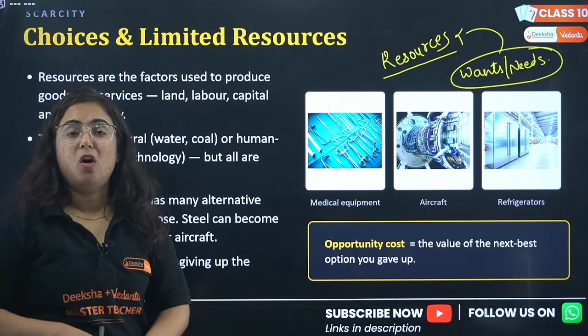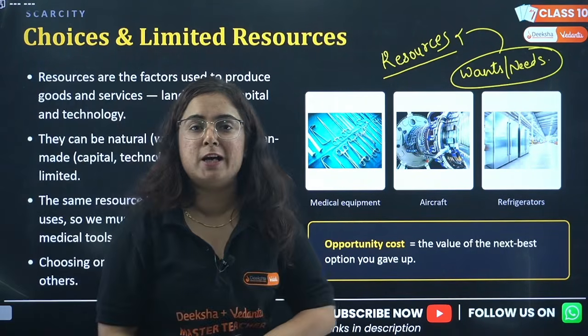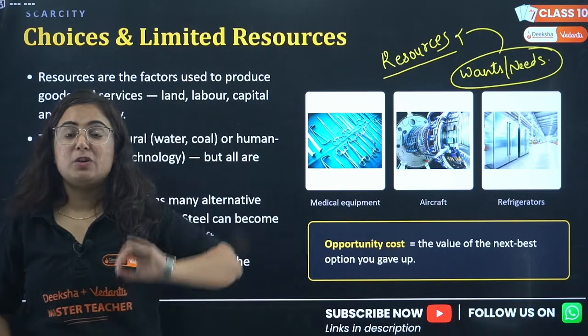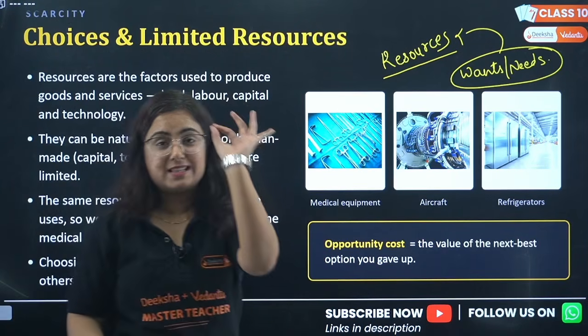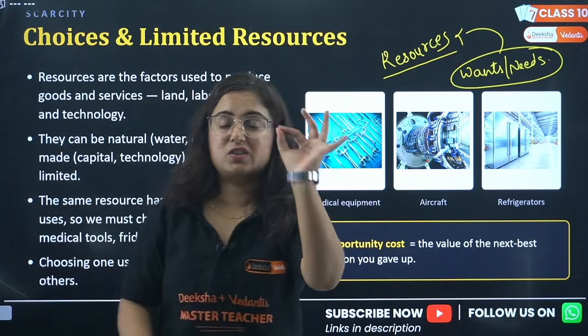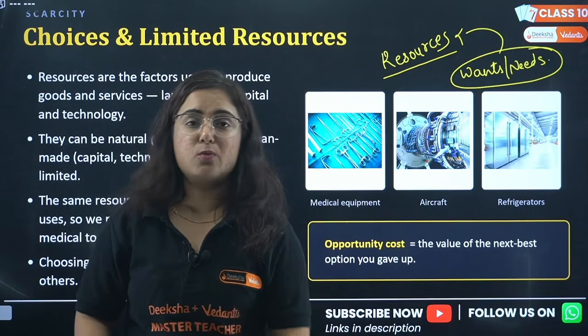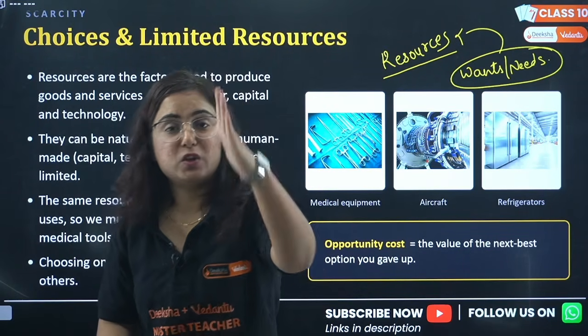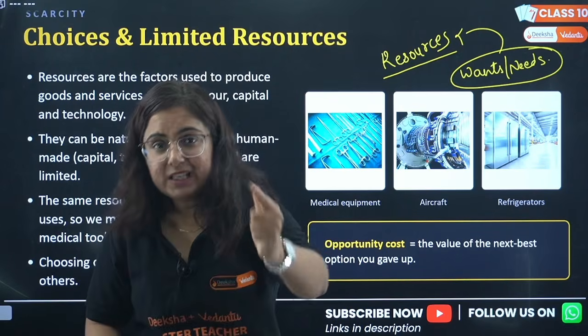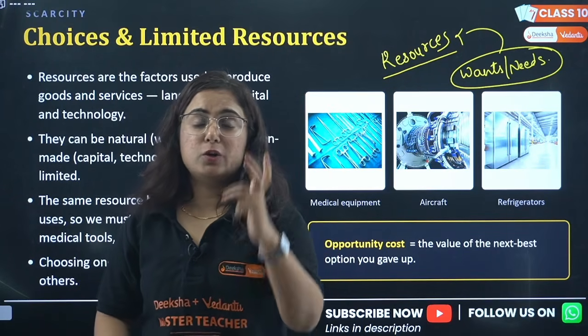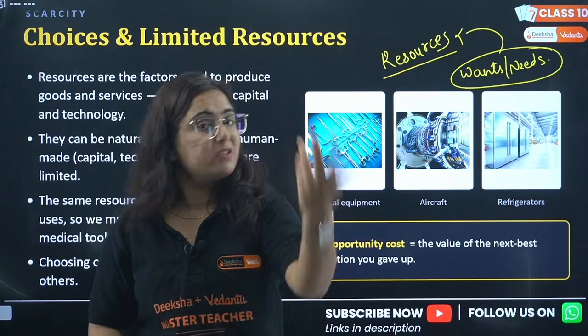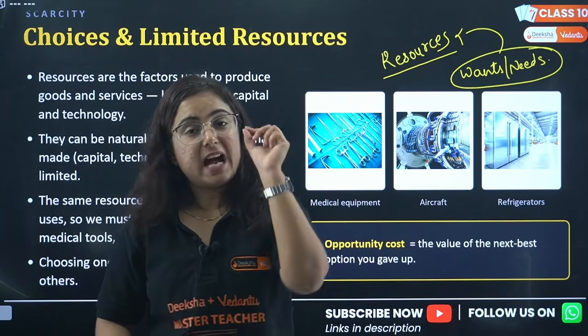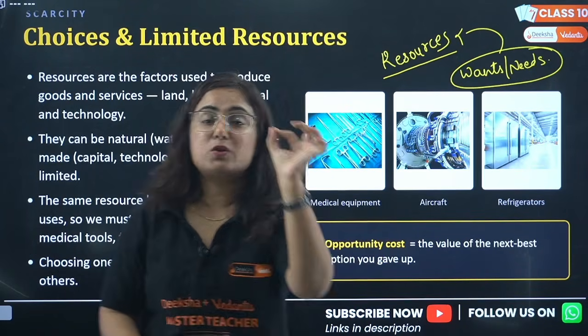You go on a scooty, why? Because fuel is there and fuel is a resource. So basically, a resource is everything in the environment that is useful to you, that is economically and physically available around you, and that is affordable by you. That is what is known as resources.